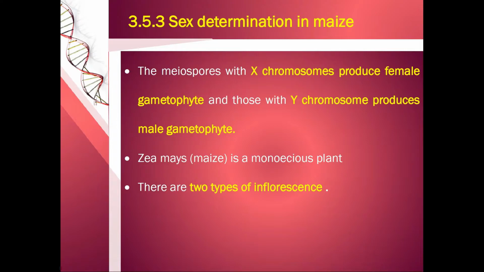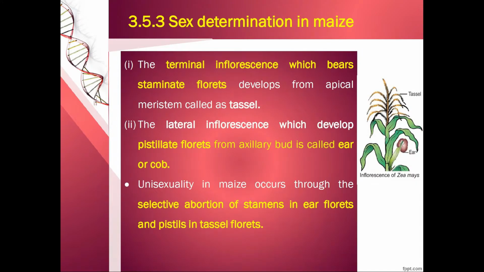Zea mays is a monoecious plant. That means it will have both the male and the female flower in the same plant. But there are two types of inflorescence. The male inflorescence is called as tassel and the female inflorescence is called as ear or cob. The terminal inflorescence which bears the staminate florets developed from the terminal or the apical meristem is called as tassel. The lateral inflorescence which develop pistillate florets from the axillary bud is called as ear or cob.